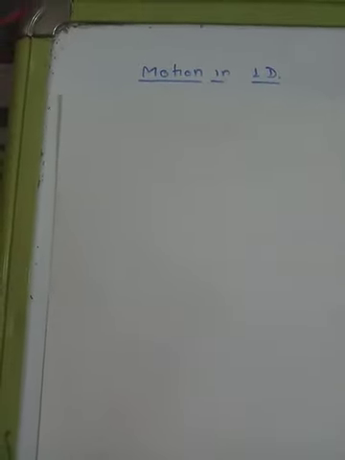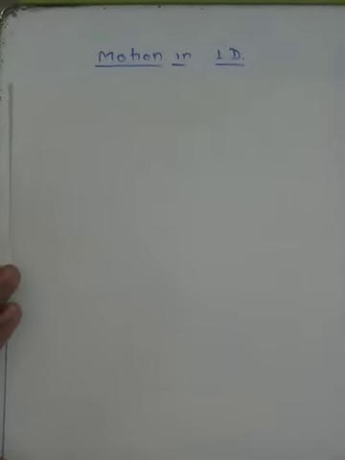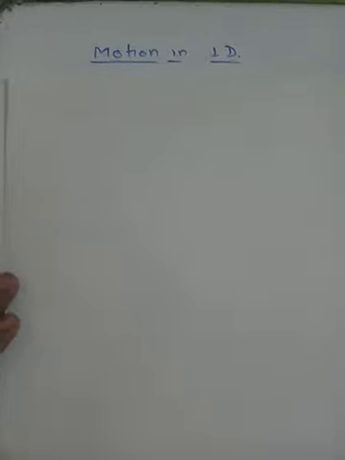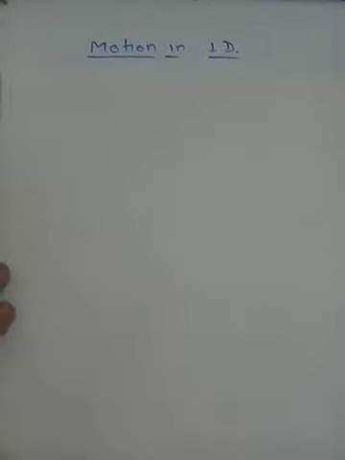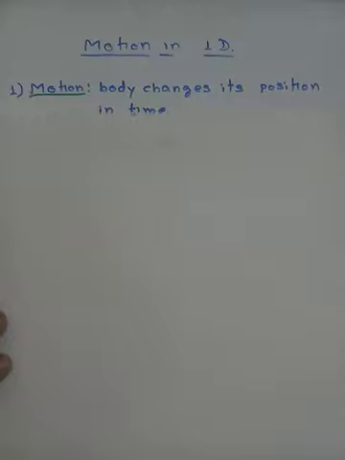Today we are going to start a new topic, that is motion in one dimension. Before going into the detail of motion in one dimension, there are some basic definitions and rules which we have to understand first. This is the entry gate to physics. Now, what are those important definitions or those important things which we have to learn? To analyze motion, these are the tools to analyze motion. So first of all, let us take a look. What exactly is the meaning of motion? The definition reads like this.